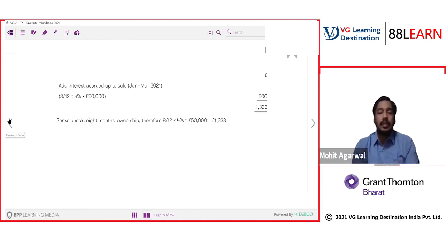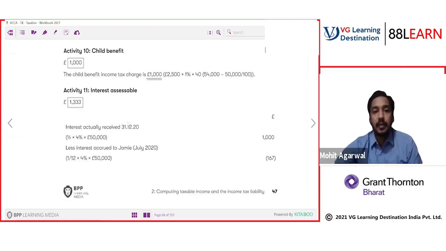What is the accrued income scheme basically? I think it's a problem of not understanding the concept, not the question. The accrued income scheme is basically a scheme introduced to charge the tax to the real owner. So if you are the owner of your investment in the tax year, you should be chargeable to the interest, not the person you sold to.